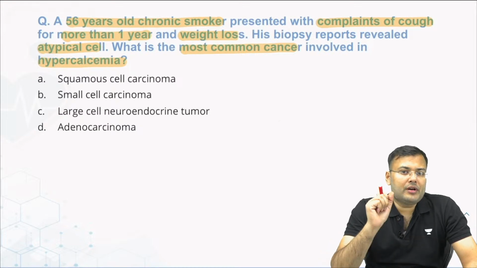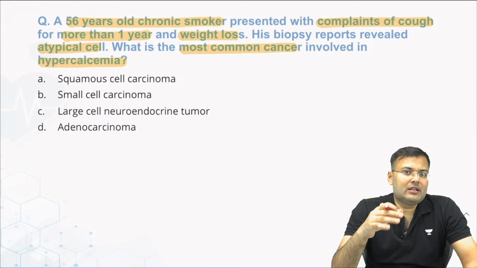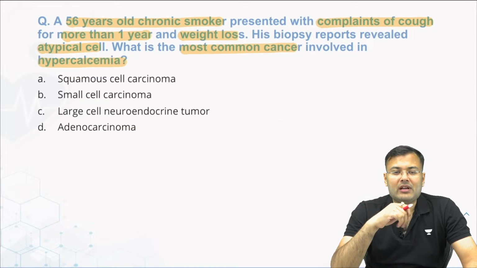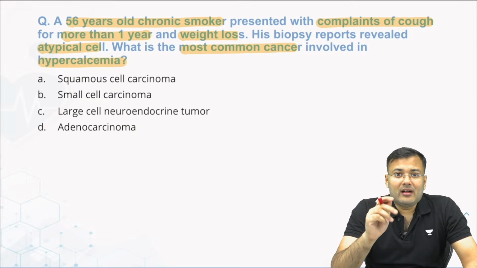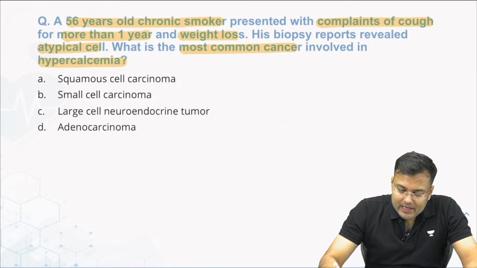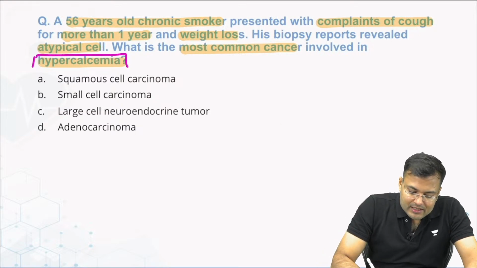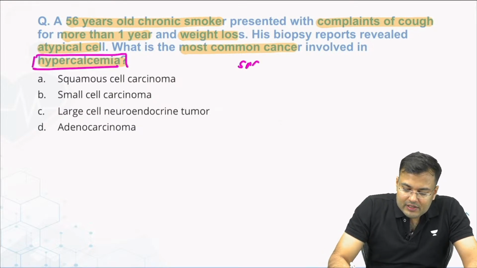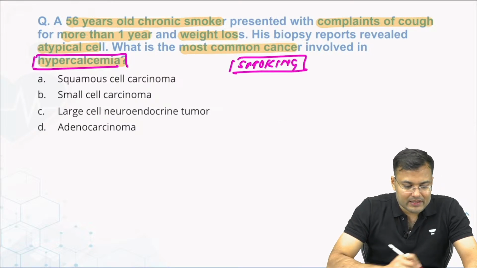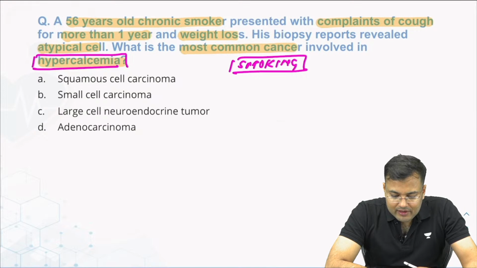So chronic smoker, cough, weight loss means most probably this patient is having carcinoma lung. You tell me which type is associated with smoking and most commonly associated with hypercalcemia. Let me see. Nagesh, very good. Vijendra Singh, Mujahid, Sagar, okay.